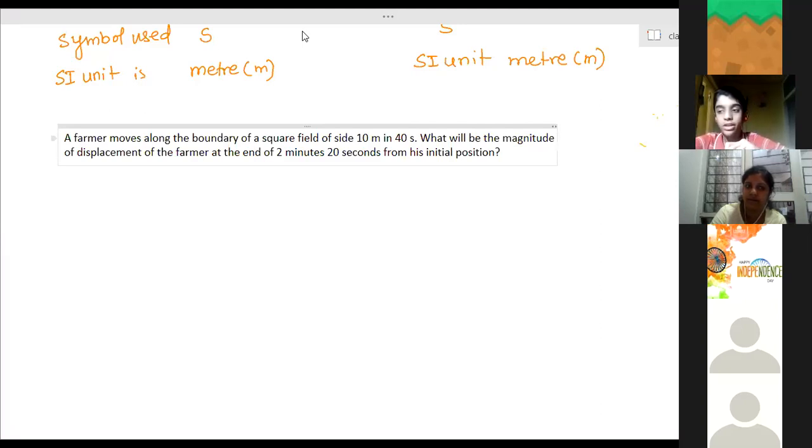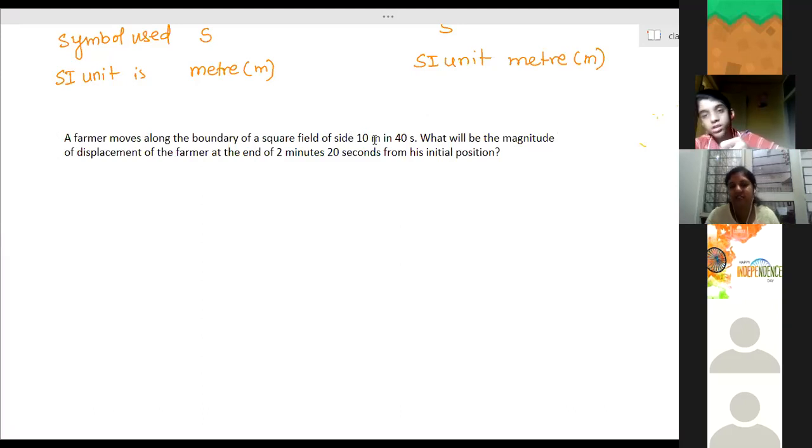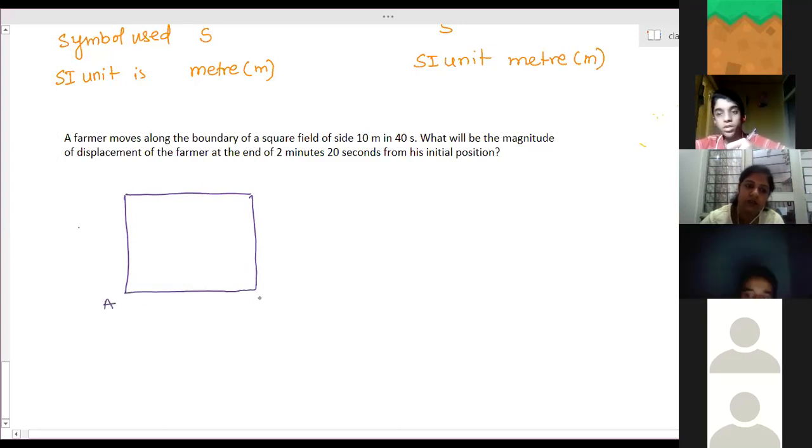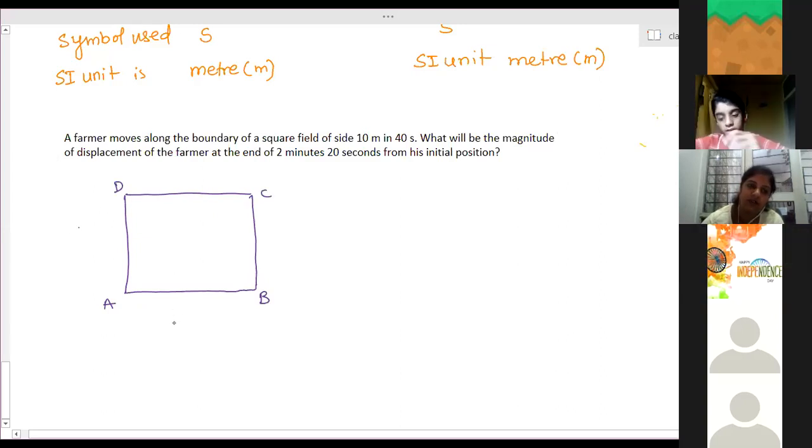Ma'am, should we solve it? Yes, obviously. The square field's boundary is 10 meters on each side, and the full boundary is covered in 40 seconds. So this is the boundary of the square field, A, B, C, D. It has a side of 10 meters.